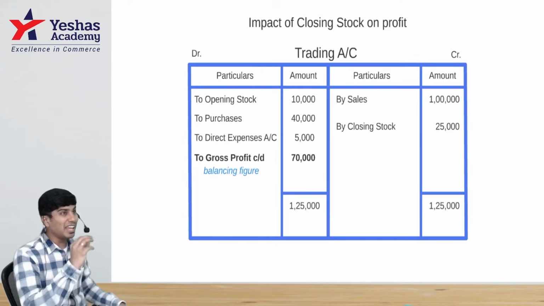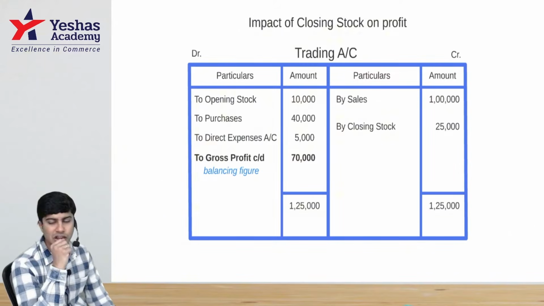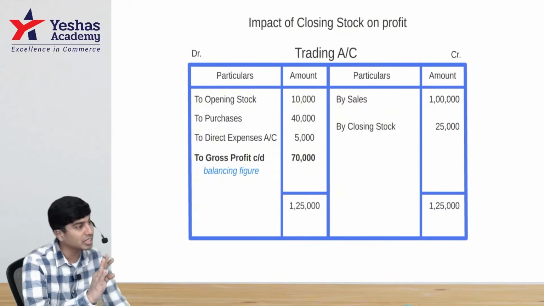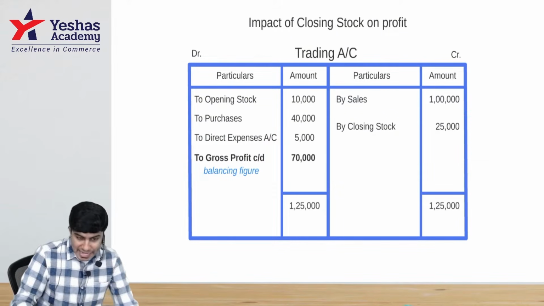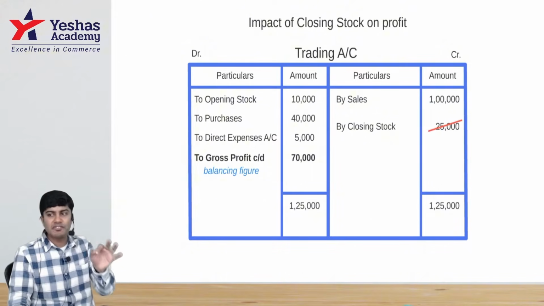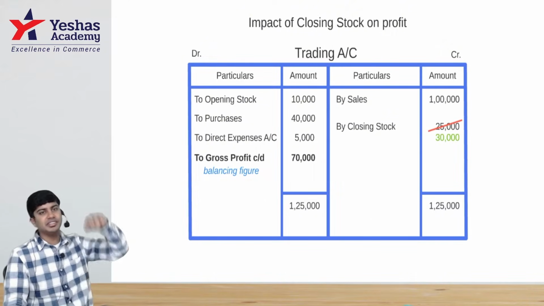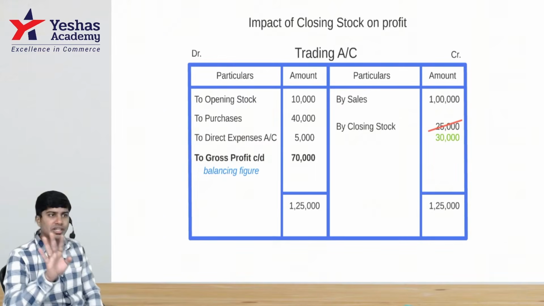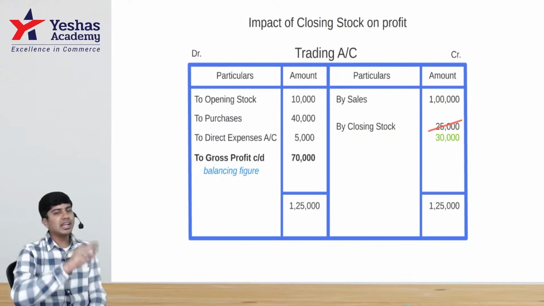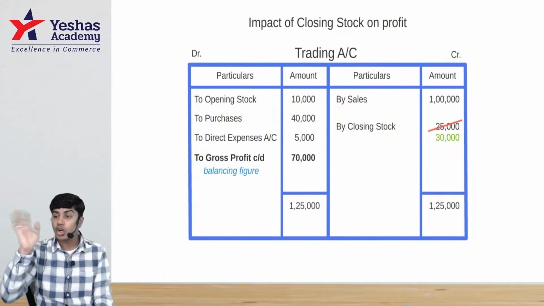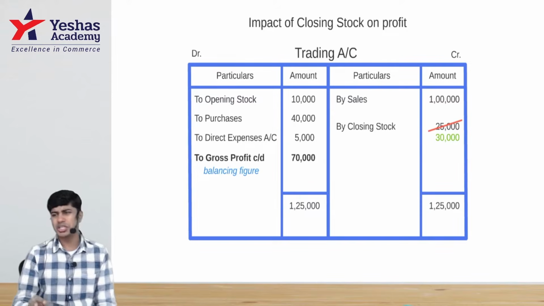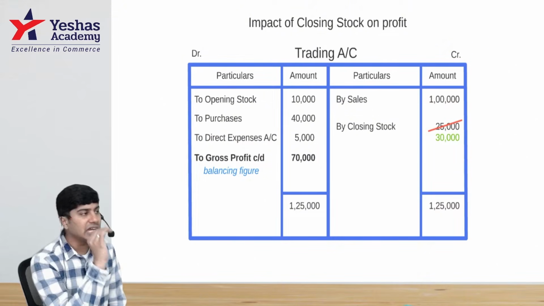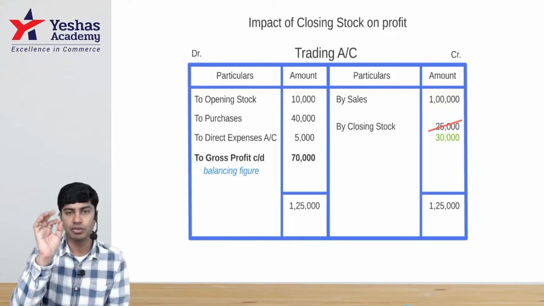70. Now let's play with closing stock. Shall we play with closing stock? I know the correct closing stock is 25. Instead of 25, let's say I will take 30. What is the correct value of closing stock? 25. What is the correct GP? 70. But let's say I valued my closing stock wrongly. By some calculation error, by some valuation error, or intentionally, I have increased my inventory from 25 to 30.